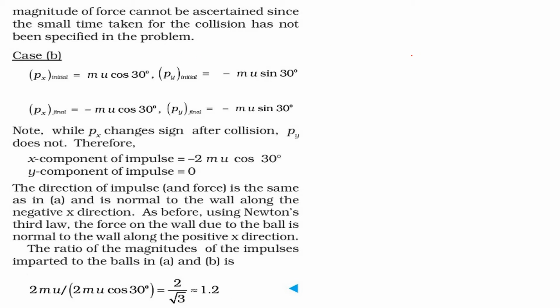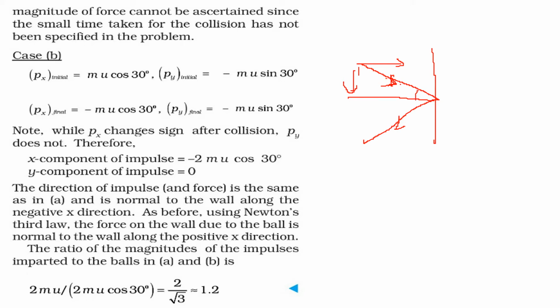Now let us come to the second part. The ball is striking and coming back like this. So this is the direction and this is the direction. What will be the px initial? That will be mu cos theta. If I make this cos theta and this sin theta, this is theta, the direction is like this.